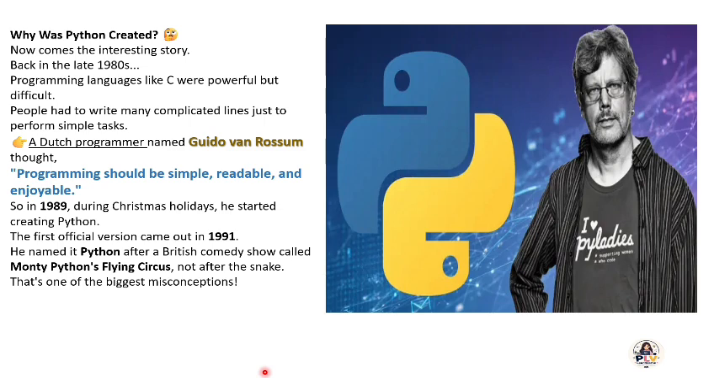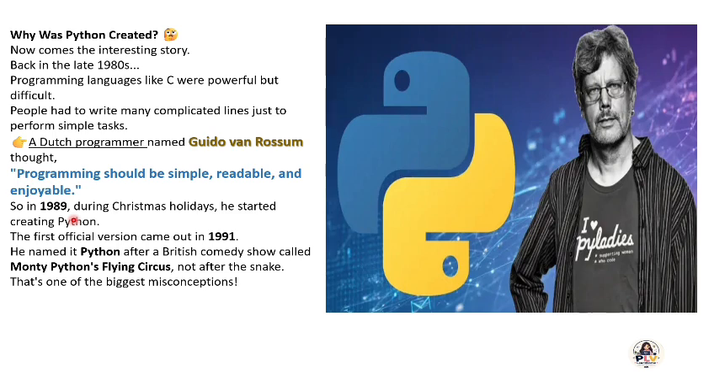Why was Python created? Now comes the interesting story. Back in the late 1980s, programming languages like C were powerful but difficult. People had to write many complicated lines just to perform simple tasks. Here, a Dutch programmer named Guido van Rossum. Here you can see his photo, right? He is the creator of Python. He believed programming should be simple, readable and enjoyable. Of course, Python is a very simple, readable and enjoyable language. That's why he created Python.